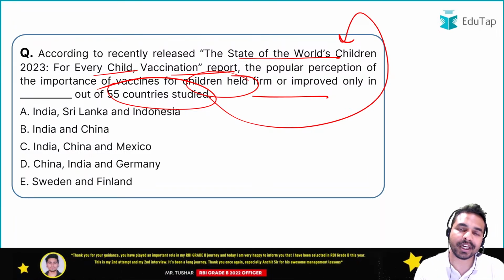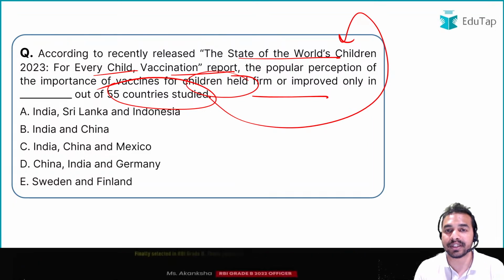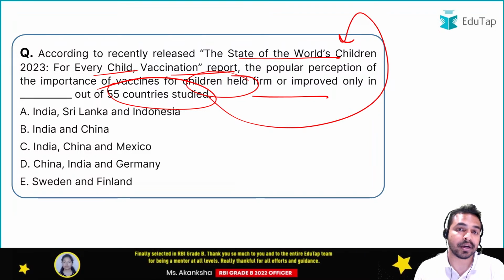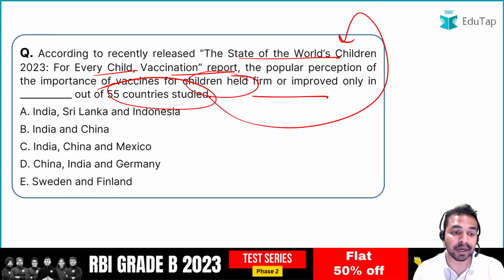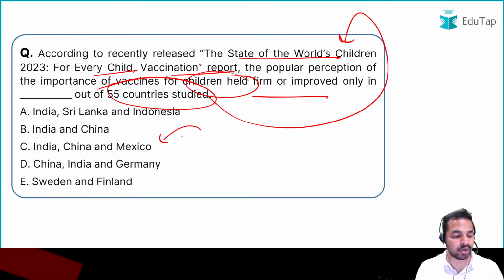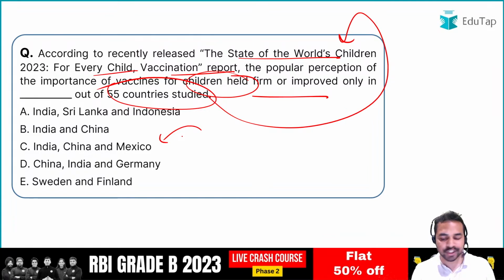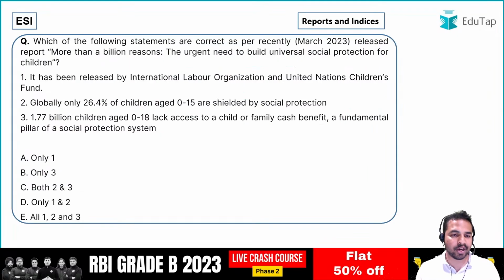In the COVID-19 time, you must have heard about vaccine hesitancy, that people were reluctant to get vaccinated. Similarly, there is a kind of vaccine hesitancy here, but there are 3 countries where it has improved. What are the names of those 3 countries? It includes India, China and Mexico. Okay, so India, China and Mexico is the right answer. Absolutely right. Option C is the right answer. बढ़ते हैं अपने अगले क्वेश्चन की तरफ.